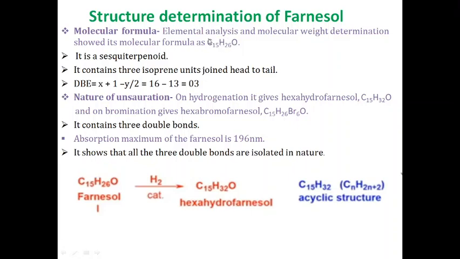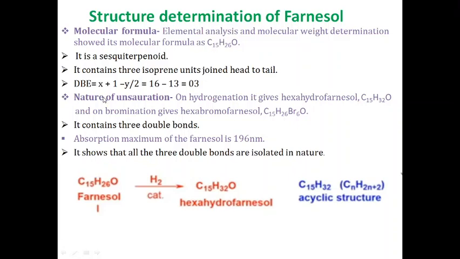First of all, you can see there are 15 carbon atoms. This means that it belongs to the class sesquiterpenoid. And secondly, it contains 3 isoprene units. As you can see, C15 means 3 isoprene units joined head to tail according to the special isoprene rule. Based on this chemical formula, the next very important point is the degree of unsaturation present in farnesol. It is given by the double bond equivalence formula, x plus 1 minus y by 2.